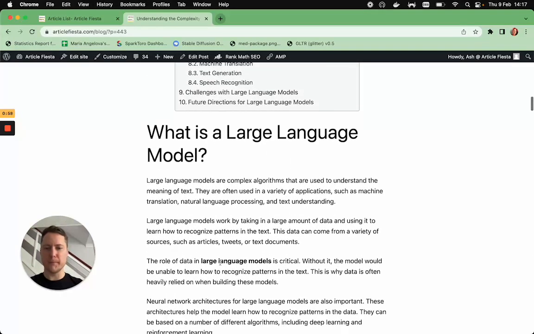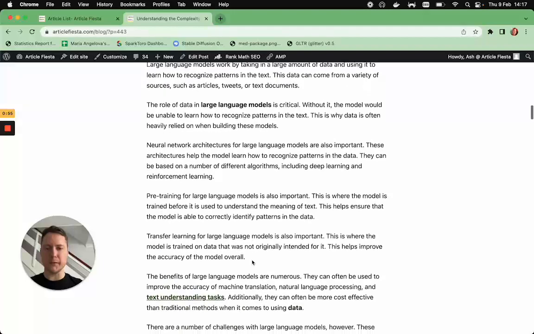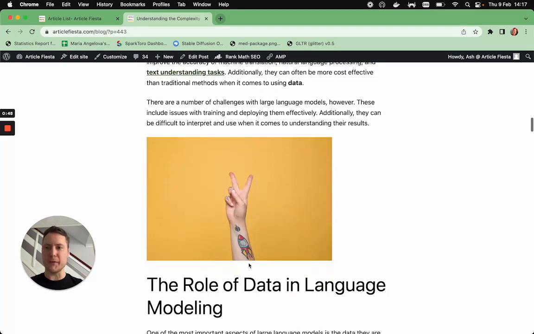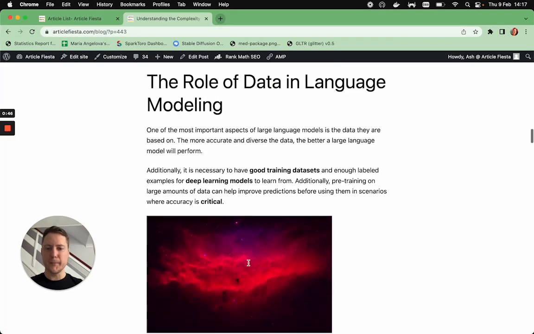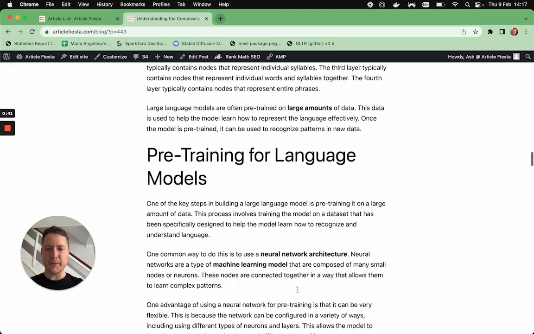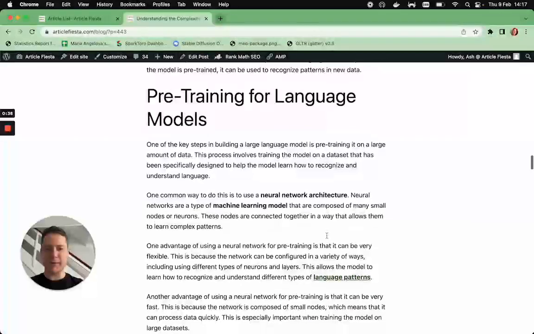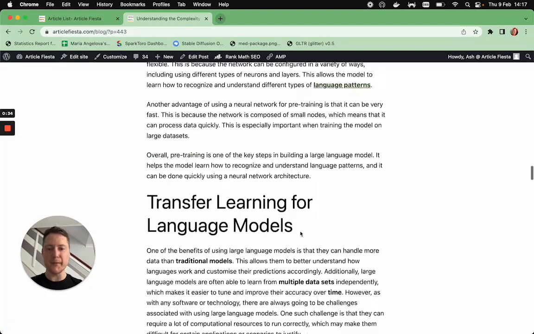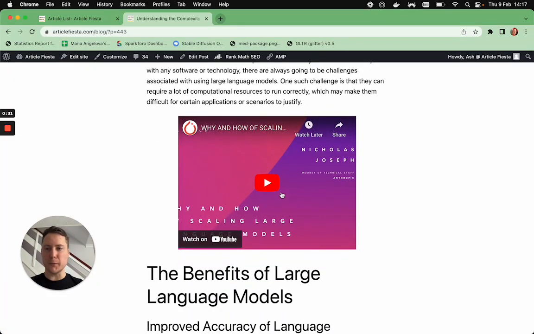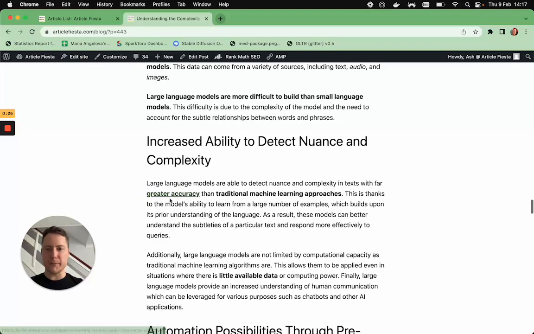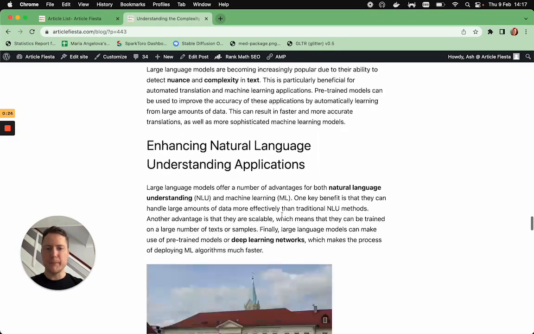All looks really good. It's highlighted this text in bold. That looks like it should be. Here's a link to, I don't know if you can see that down the bottom, but another blog post that's on this site. You notice I didn't do that, it just did that for me. Large number, second layer, large amounts. Neural network architecture, language pattern links to another blog post. A blog post called the top 5 AI enabled things. Here's a video on how to scale AI. Here's some beautifully bolded stuff there. There's another link to another blog post.